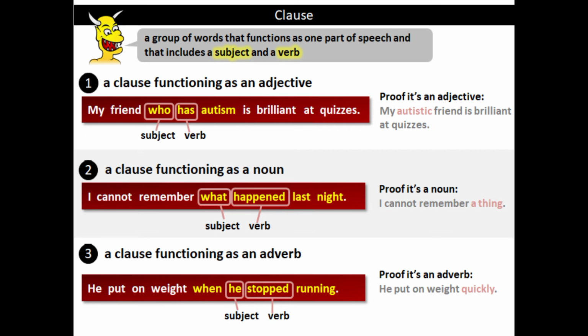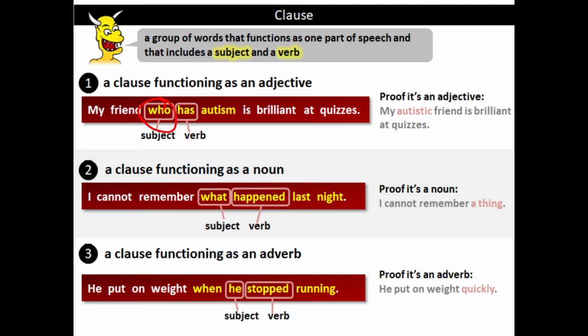Now you can look at this: if any group of words plays the role of an adjective and it is telling something about the noun, so my friend who has autism. You can see that a verb is also given in this, and if we use any noun or adjective clause, we use some relative pronouns also. So you can see that it is the relative pronoun who which is used in this case. So who, whom, which, that, if you see such words and thereafter you are telling something about the noun, then it is considered a clause. Thereafter, if it plays the role of a noun, it is complete in sense: what happened last night.